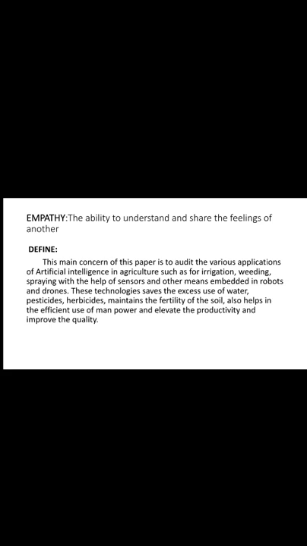The main concern of the paper is to address the various applications of artificial intelligence in agriculture, such as irrigation, weeding, and spraying with the help of sensors and other means embedded in robots and drones. These technologies save excess use of water, pesticides, and herbicides, maintain the fertility of soil, help in the efficient use of manpower, elevate the productivity and improve the quality.